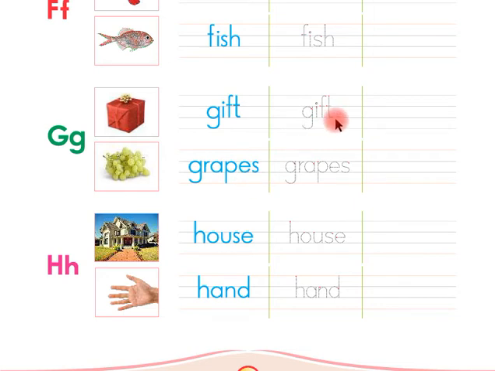Children, now you have to trace these words. You will trace the word gift here, and then you will trace the word grapes here. After tracing these words, children, now you have to write these words by yourself. You will write the word gift here by yourself, and then you will write the word grapes here by yourself.